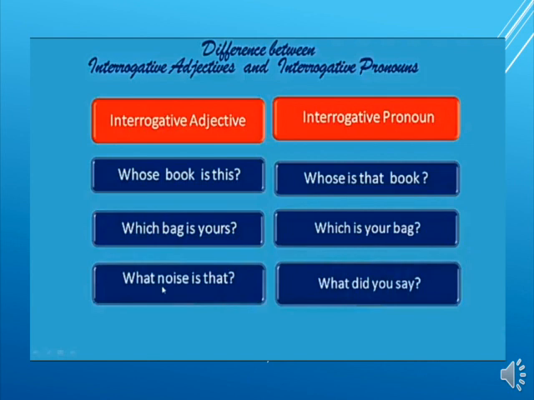Now the third sentence: what noise is that? Children, here what is an interrogative adjective because it is followed by a noun, noise. What did you say? Children, here what is an interrogative pronoun because it is not followed by a noun. So children, whose, which and what can be either interrogative adjective or interrogative pronoun.